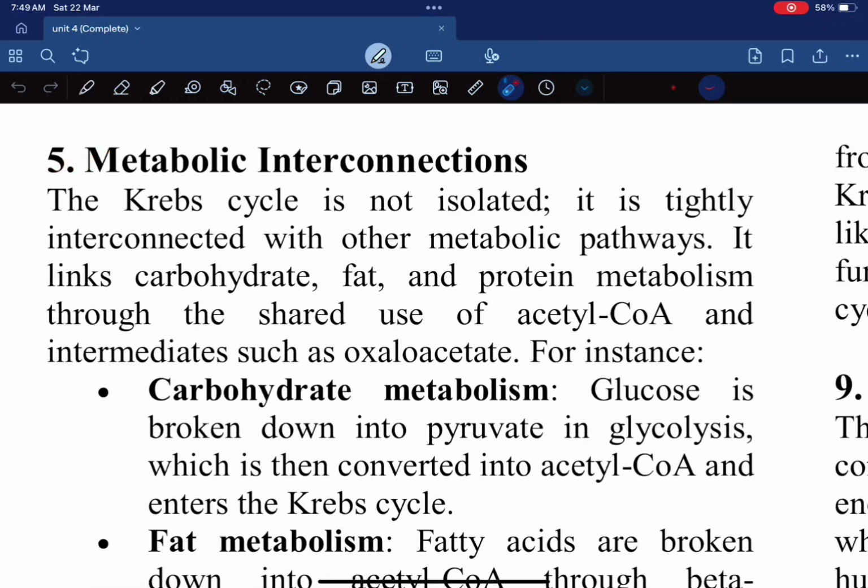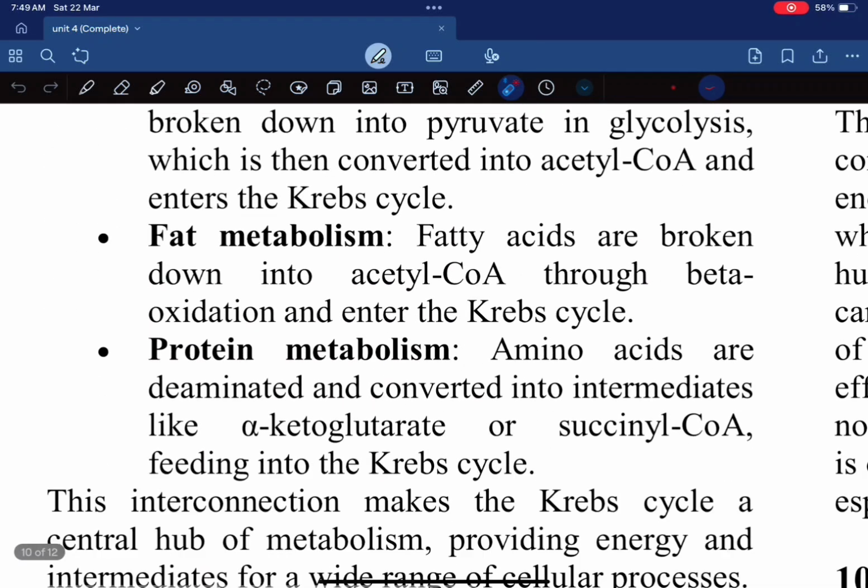Metabolic interconnections. The Krebs cycle is not isolated, it is tightly interconnected with other metabolic pathways. It links carbohydrate, fat, and protein metabolism through the shared use of acetyl coenzyme A and intermediates such as oxaloacetate. For instance, in carbohydrate metabolism, glucose is broken down into pyruvate in glycolysis, which is then converted into acetyl coenzyme A and enters the Krebs cycle.